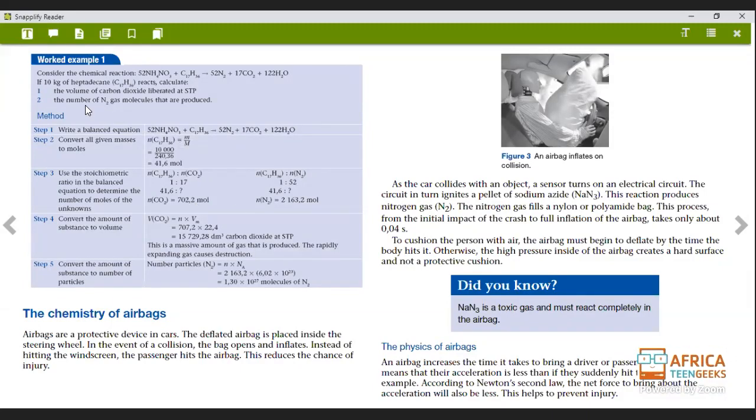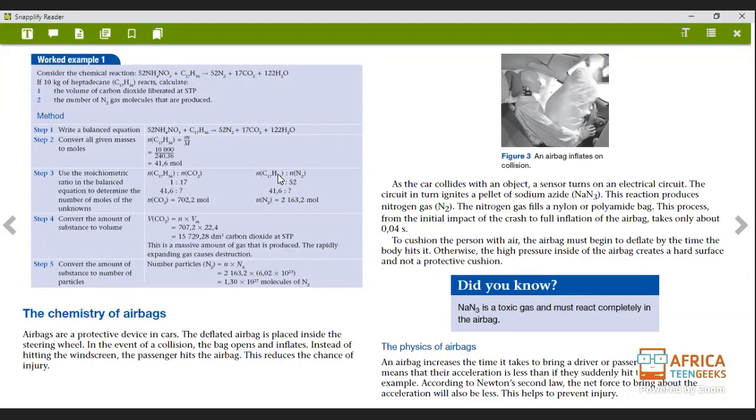And then, because we're going to look for the number of nitrogen gas, we look for the nitrogen gas number of moles as well. We're going to do the same thing. We're going to say N1 divided by ratio 1, which is this one that's given here, is equal to N2 divided by ratio 2, which is this 52.